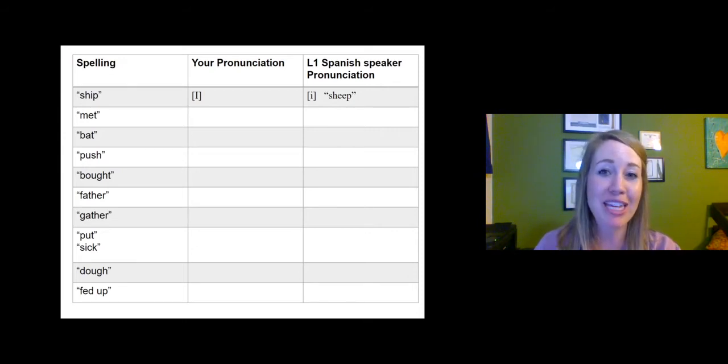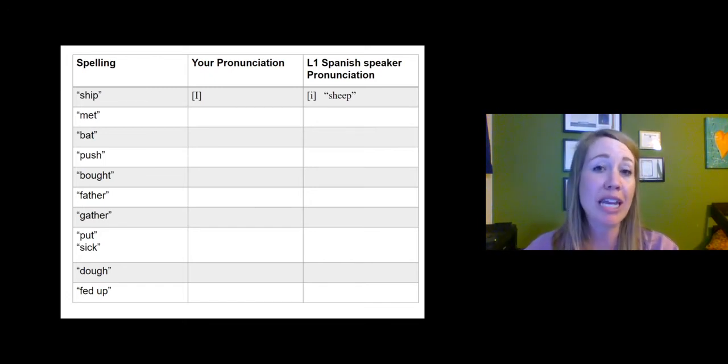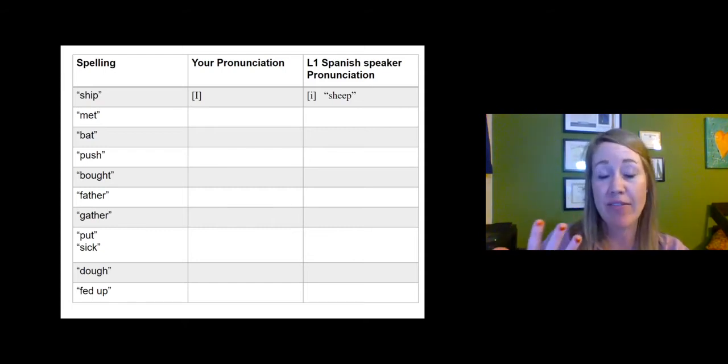So I want you to work through these. And again, we're just looking at vowels and figuring out, would a Spanish speaker be able to pronounce this vowel the way an English speaker would in these English words? Or is there going to be some discrepancy because they only have the 5 vowels? But again, the same could be true of some of these consonants as well.